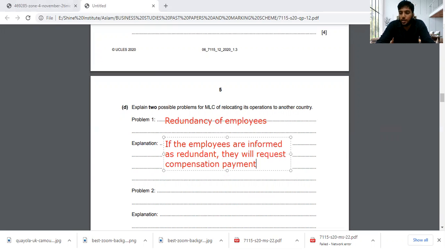If you can give, I can find a job. So that's some sort of spare. They can ask as a last resort. They can ask the company to help them. So if the company doesn't give, they can make trouble through the trade union. So they will request a compensation payment. What's the company's name? MLC should be